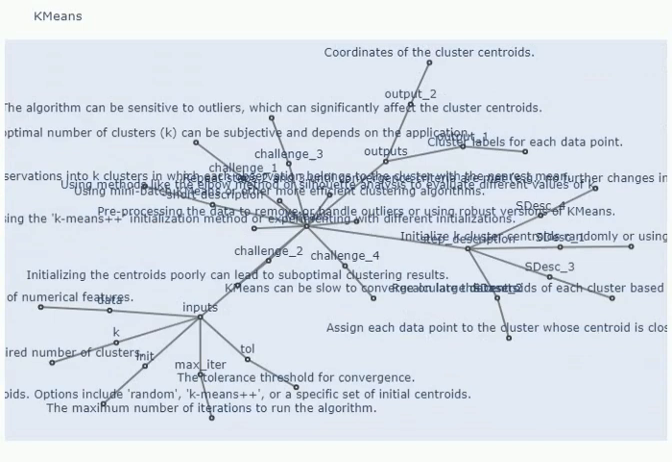Challenge 3: Scalability. K-means can become computationally expensive for large datasets with high dimensionality. Fixes: use efficient implementations of k-means that are optimized for large datasets. Consider using techniques like mini-batch k-means, which process data in smaller batches to improve performance.